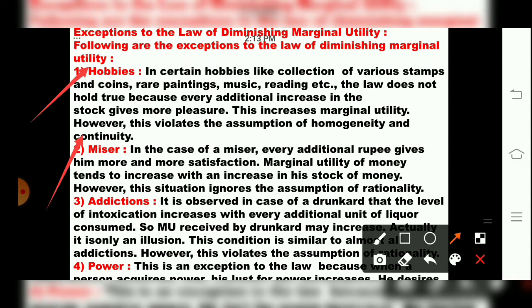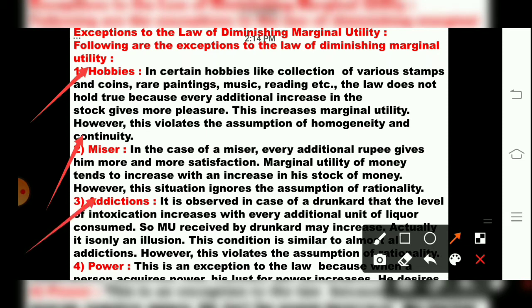So the exception is telling us that when a person is a miser, he will not be satisfied with what he has. Every time he will go on buying the commodity, but he will not say that his satisfaction has been done. Why? Because he is a greedy person.